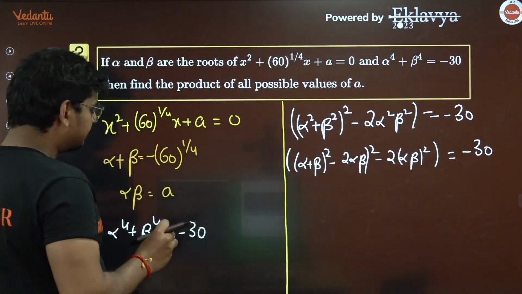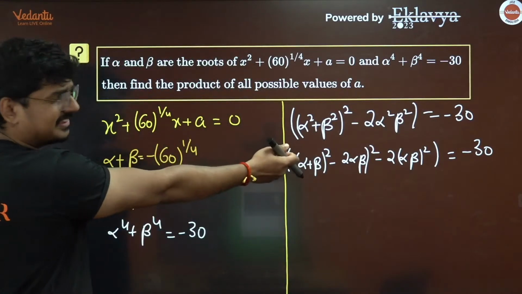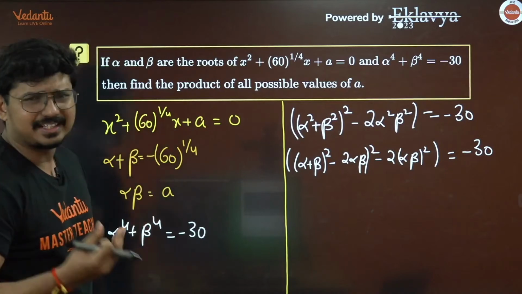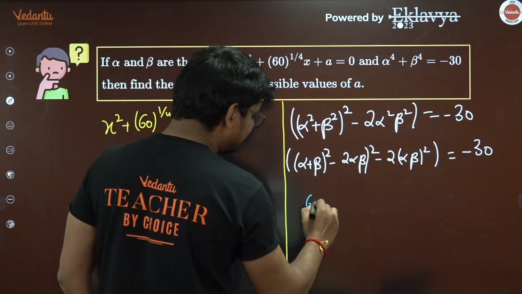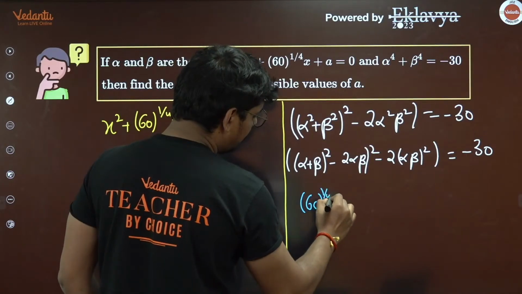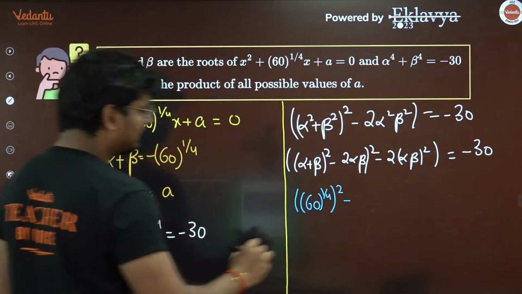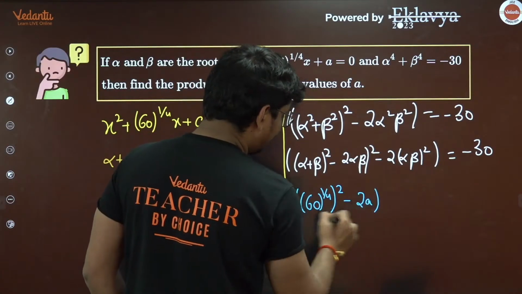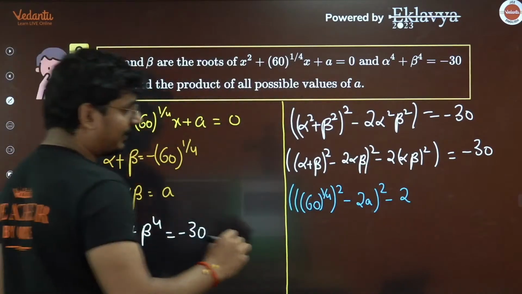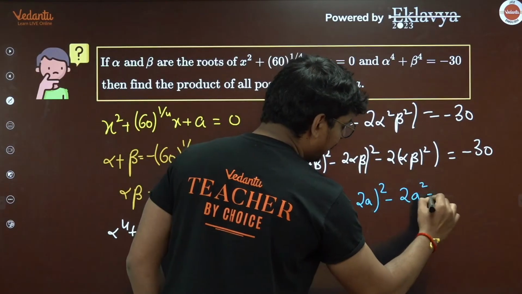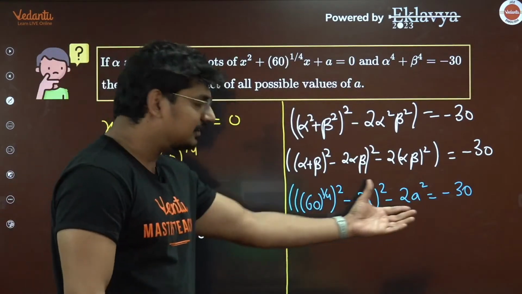So what is alpha plus beta? It's going to be minus 60 whole raised to 1 by 4. Anyway, you have a square there, so let's ignore this negative. It's anyway not going to matter. So I'll simply write it as 60 raised to 1 by 4 whole square minus of 2 into alpha beta. That is going to be 2a. And you have a square again minus of 2 into alpha beta whole square. That is going to become a square, and this is minus 30. Clear? Now let me solve this equation, guys.